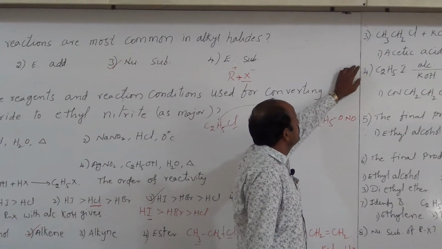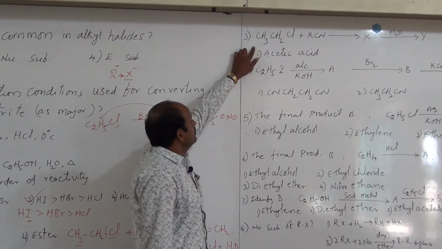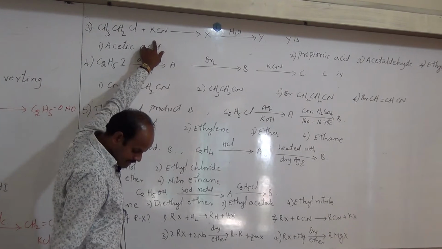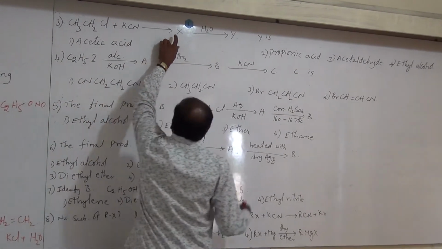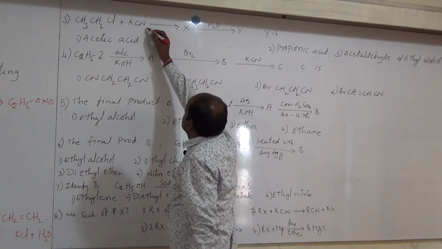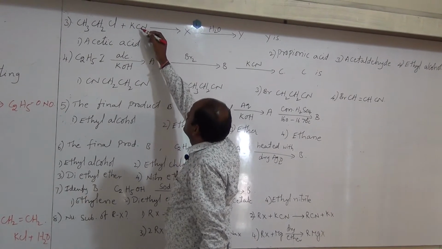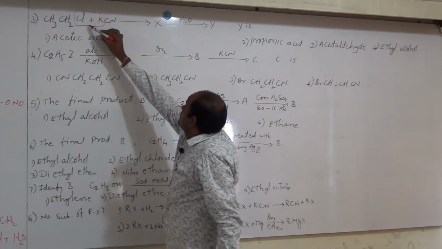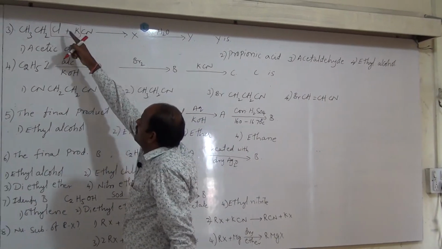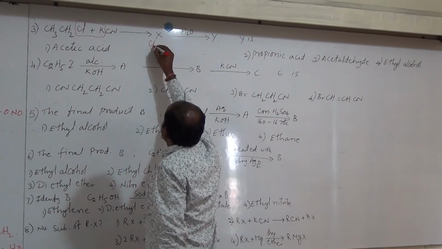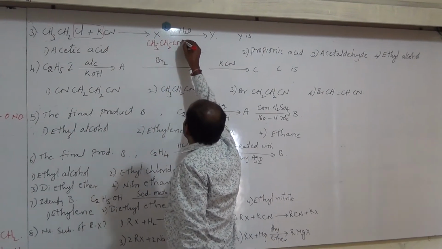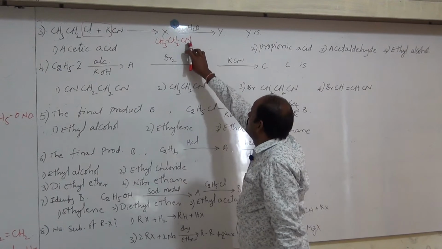Then next bit, C2H5Cl, that is CH3CH2Cl plus KCN, it gives rise to X. Here X means potassium cyanide, it is the ionic one, hence KCl is removed, then CN is attacked on this carbon, thus we get CH3CH2CN, ethyl cyanide.